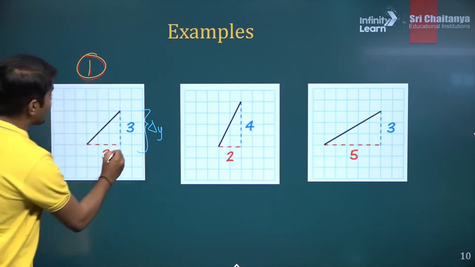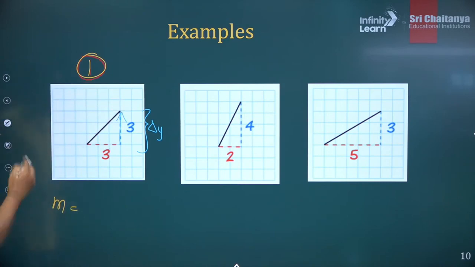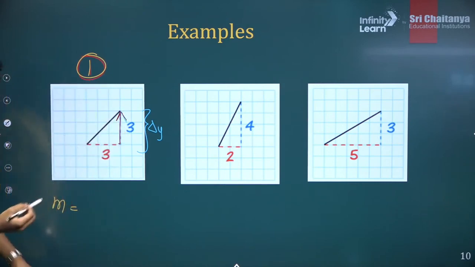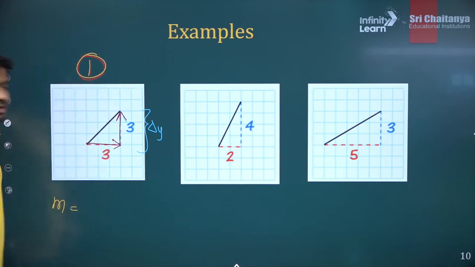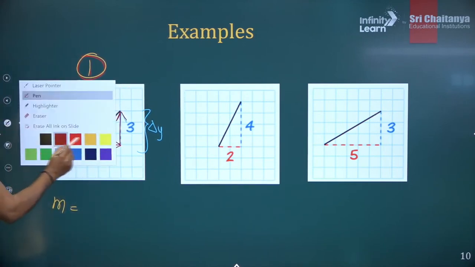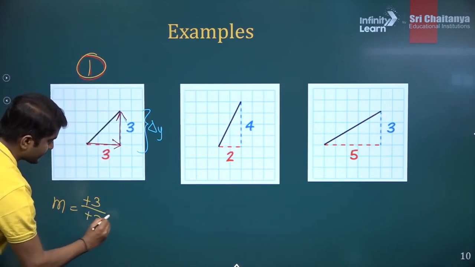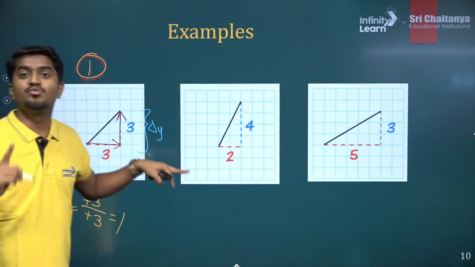It is going upwards, that is a rise. If it is going upwards, we call this positive. So it is plus 3 and then it is divided by run. So what will be the slope? Slope is plus 3 divided by plus 3. That would be 1. So slope of this first graph is 1.